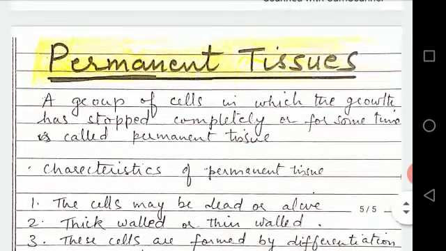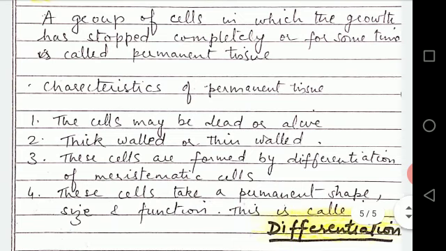The second type of tissues are permanent tissues. Let us see the definition of permanent tissues. A group of cells in which the growth has stopped completely or for some time and which has acquired a permanent shape. This type of tissue is called permanent tissue. Now, what are the characteristic features of permanent tissue? First, the cells may be dead or alive. They can be thick walled also or thin walled also.